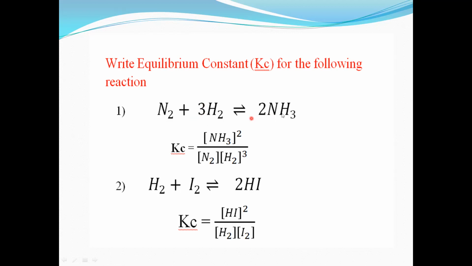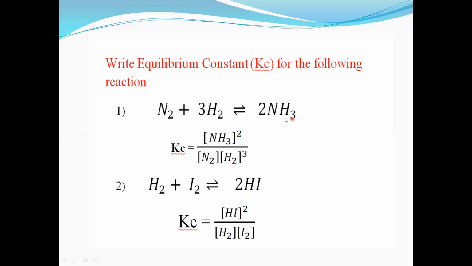What do you have to take in the numerator? You have to take the concentration of the product. Remember that N2 plus 3H2 gives 2NH3. So here NH3 is the product, and we have to write Kc is equal to NH3, the product, in the form of concentration or active mass. This is the active mass of NH3, or we can call it the concentration of ammonia.